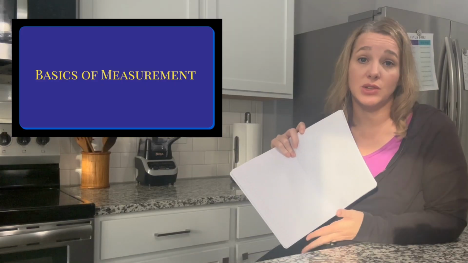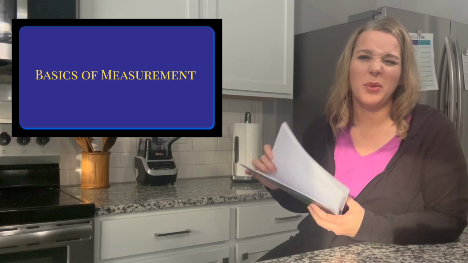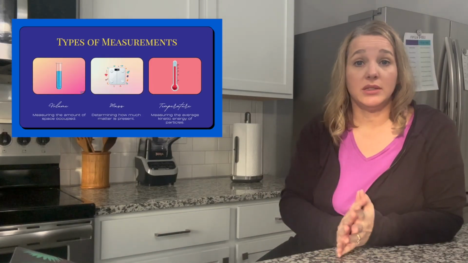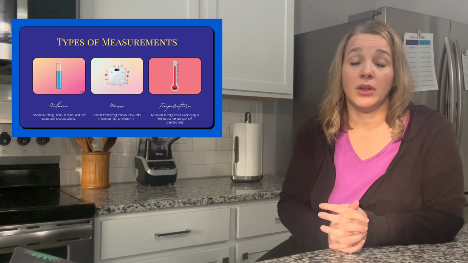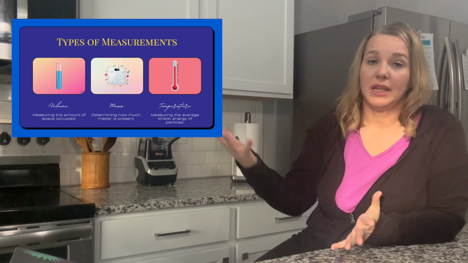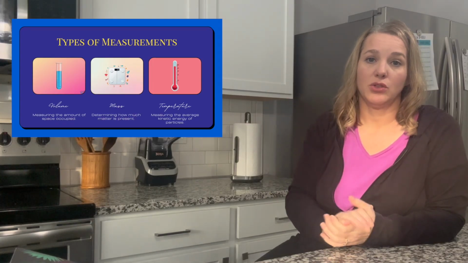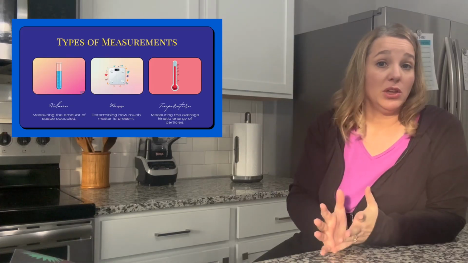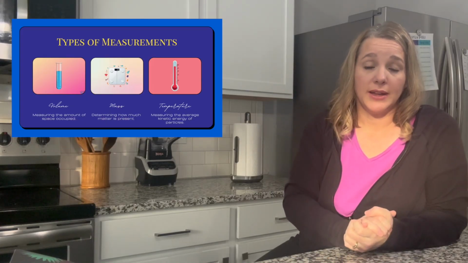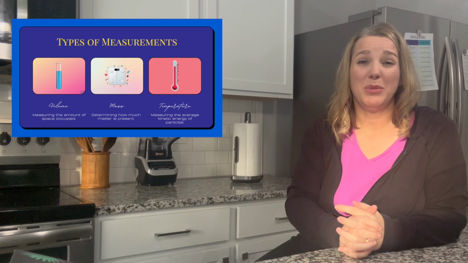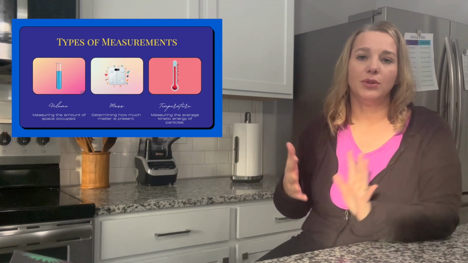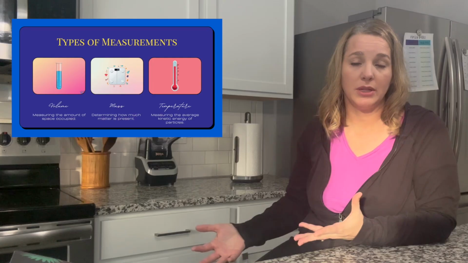So as we get started and ready to do some measurements, let's talk about different types of measurements. You've probably done different kinds of measuring in your life. So you may have made a cake. For that, you need to measure the flour and the sugar and the vanilla. Maybe you have done experiments before and you've had to measure different ingredients for that. Maybe you've made a dress and needed to measure the fabric. Each of those is a different type of measurement.